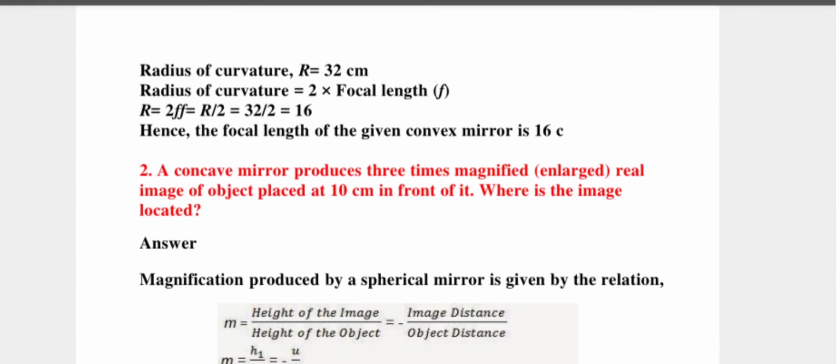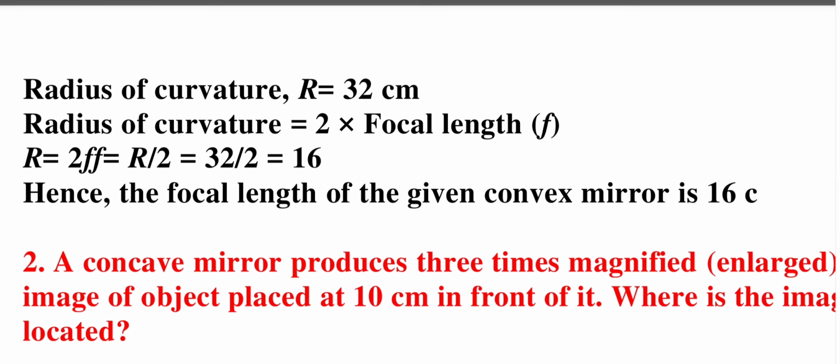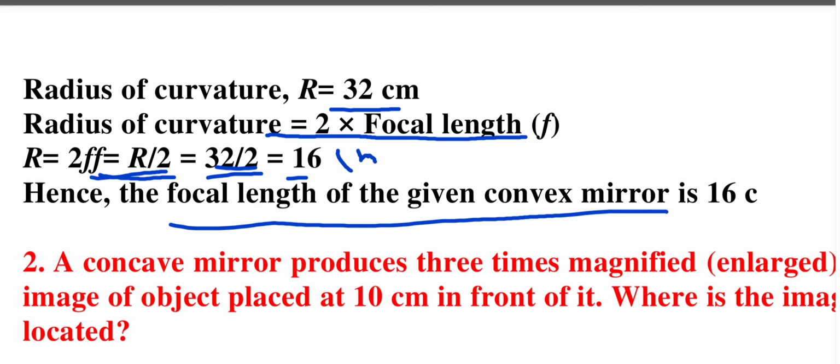You can see the answer here. The radius of curvature is 32 centimeters. We know the radius of curvature is 2 times the focal length, and we need to calculate the focal length, so we take f is equal to r by 2. r is 32, and 32 by 2 is 16 centimeters. This is the answer. Hence the focal length of the given mirror is 16 centimeters.